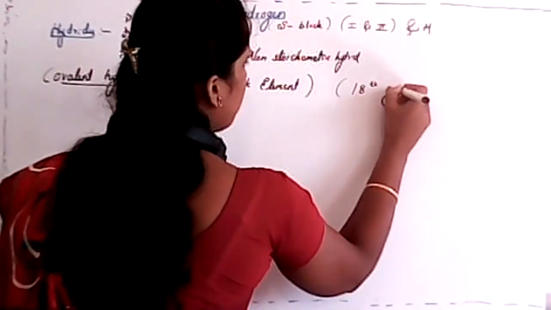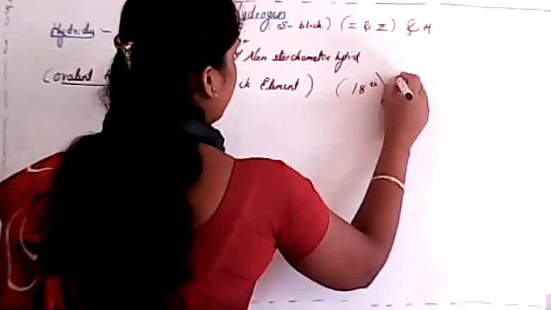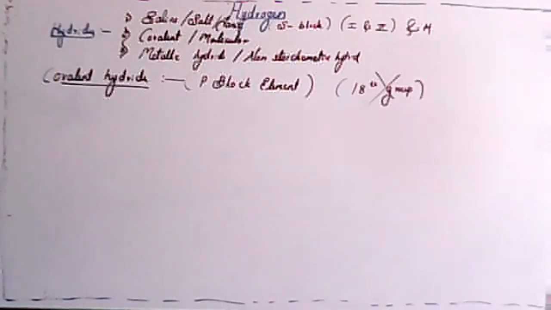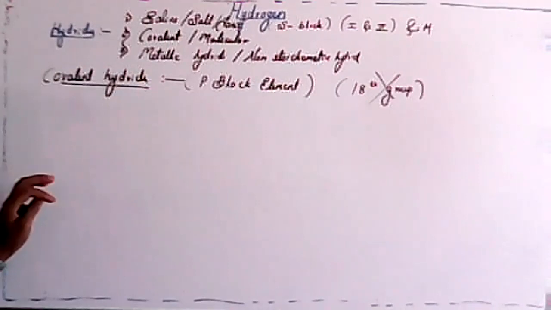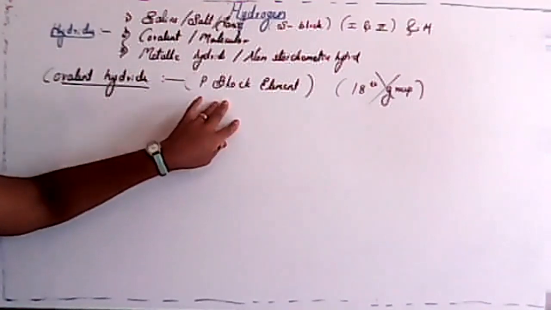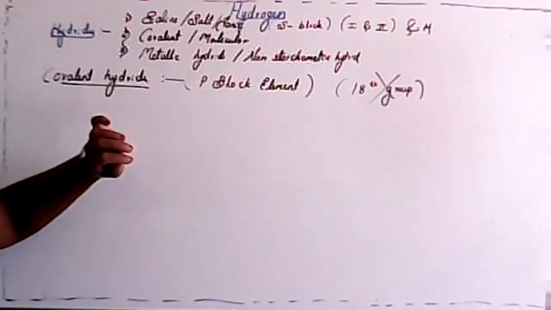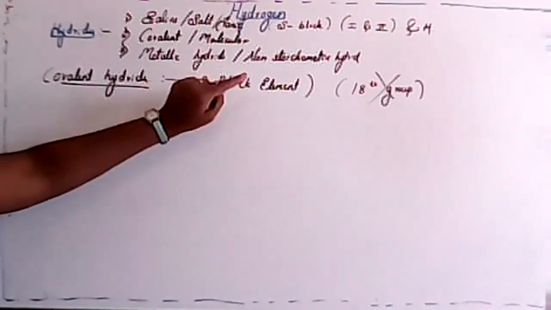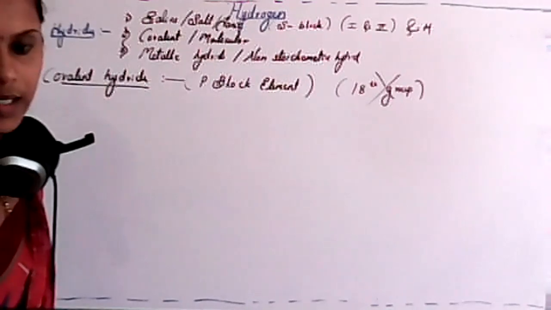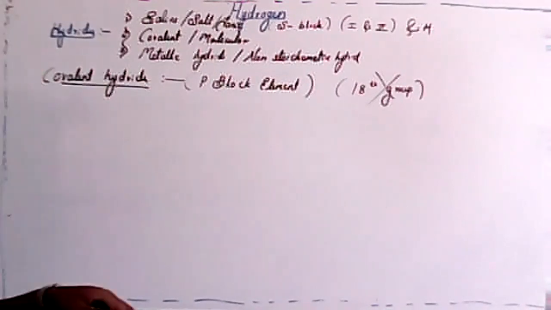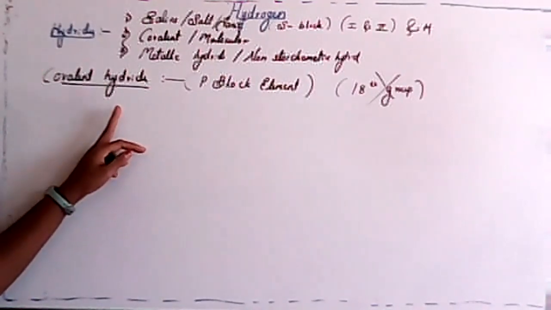The 18th group elements do not react with hydrogen. So the p block elements, groups 13, 14 and so on, react with hydrogen and form covalent bonds. So those are covalent hydrides. Is it clear?